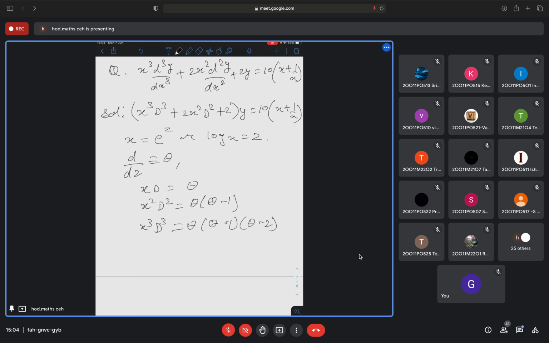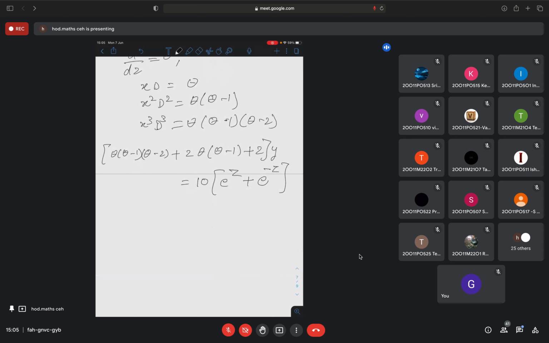So when you make the substitution, the first term is x cube D cube, so you will have theta into theta minus 1 into theta minus 2, plus 2 times of x square D square, that is theta into theta minus 1, plus 2, y is equal to 10. In place of x, on the right hand side also you have to replace with z. So this will be e to the power z, and this will be e to the power minus z. Can I write it? Yes, ma'am.